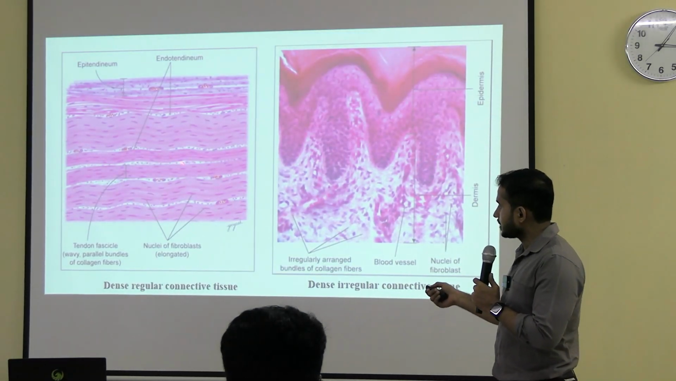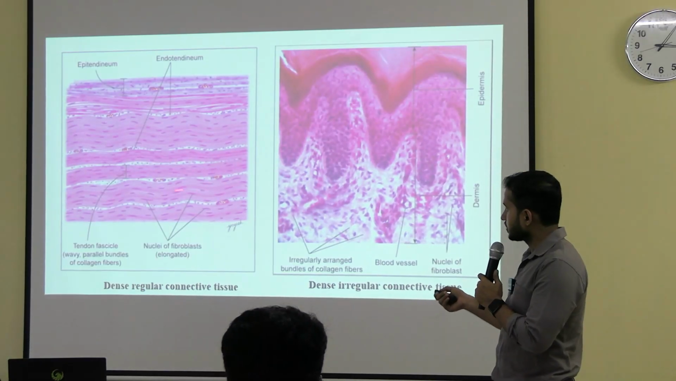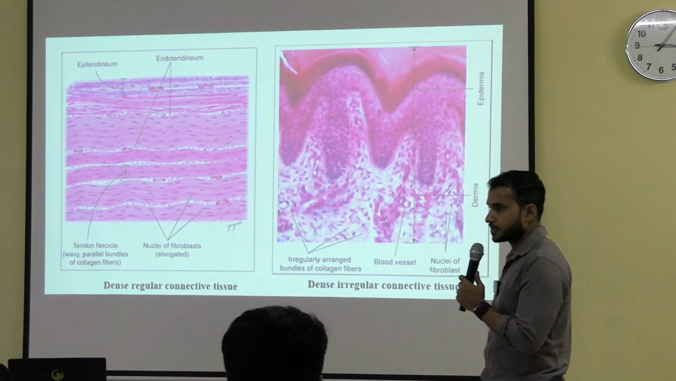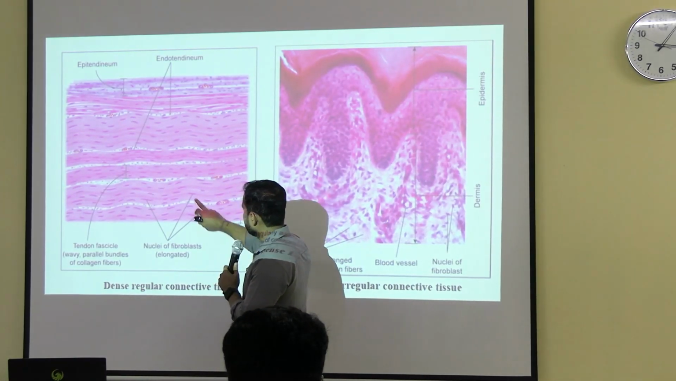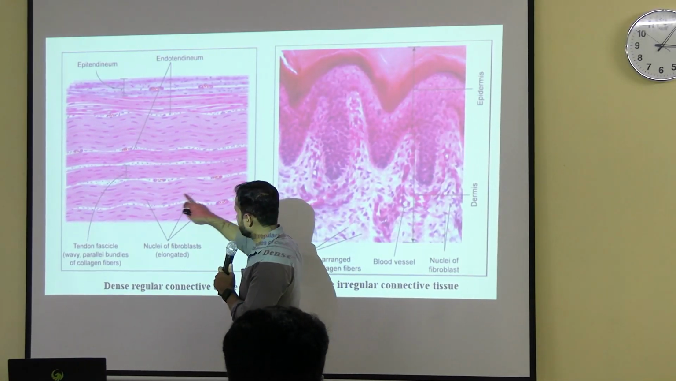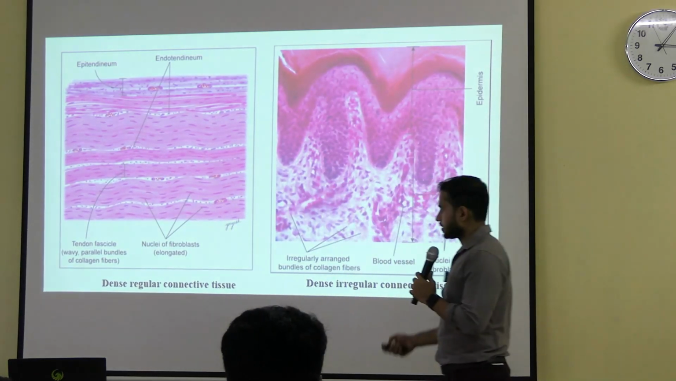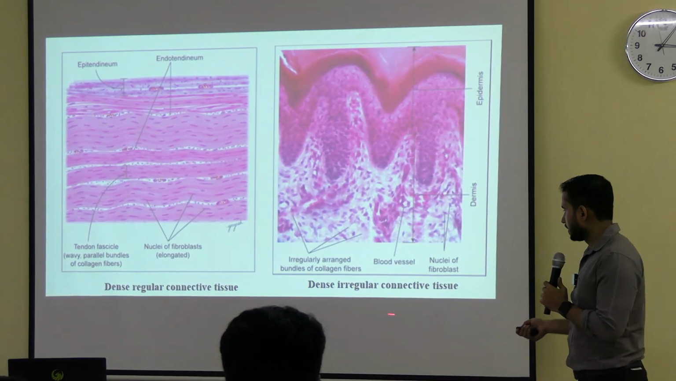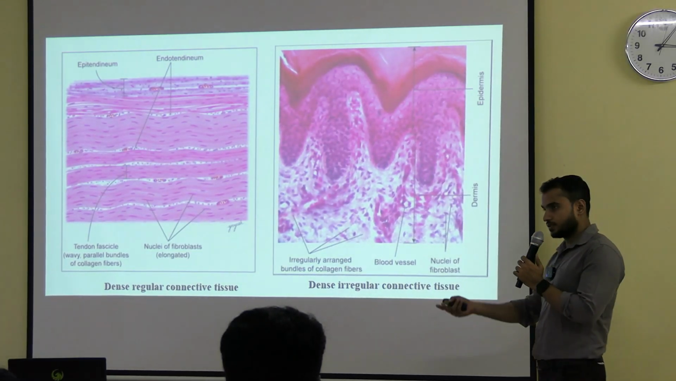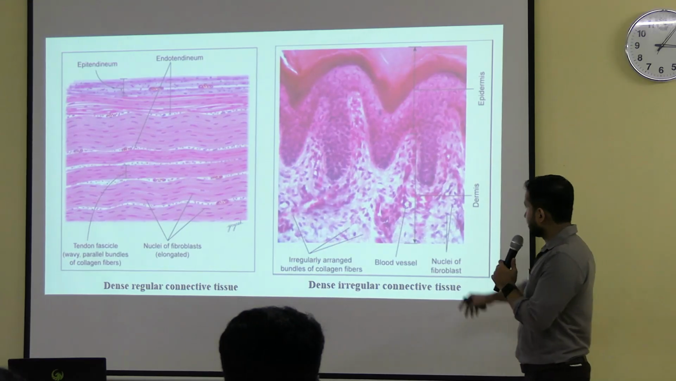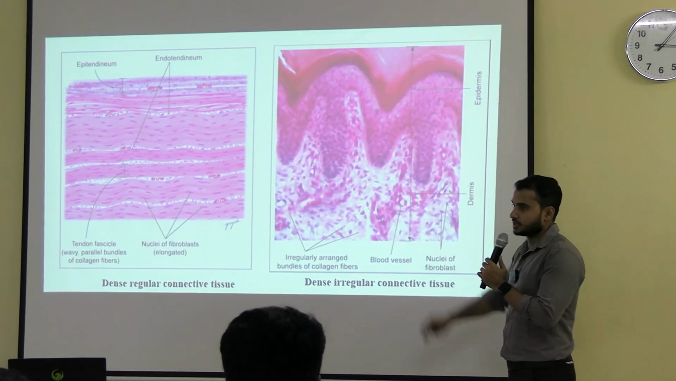Okay, now this is the schematic diagram showing the dense regular connective tissue. So what are these? These are the bundles of collagen fibers. Okay, and here you can see the rows of fibroblasts. See how the fibroblasts are arranged. Okay, so this is the dense regular connective tissue. Now here you can see dense irregular connective tissue. Best example is periosteum, dermis of the skin. So this is the dermis of the skin where dense irregular connective tissue is present.